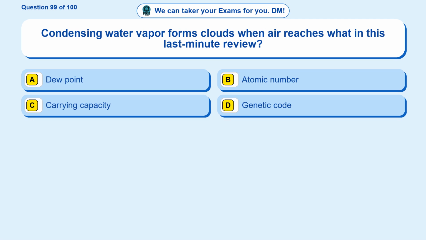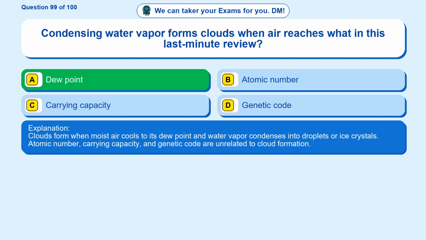Question 99. Condensing water vapor forms clouds when air reaches what in this last-minute review? Option A, dew point. Option B, atomic number. Option C, carrying capacity. Option D, genetic code. The correct answer is option A. Dew point. Clouds form when moist air cools to its dew point and water vapor condenses into droplets or ice crystals. Atomic number, carrying capacity, and genetic code are unrelated to cloud formation.